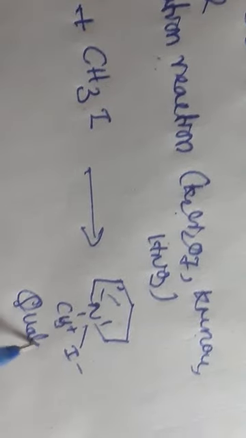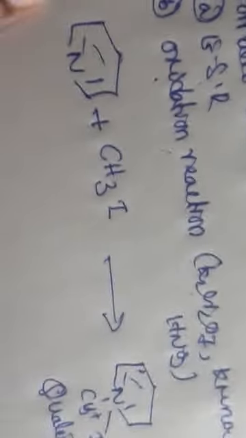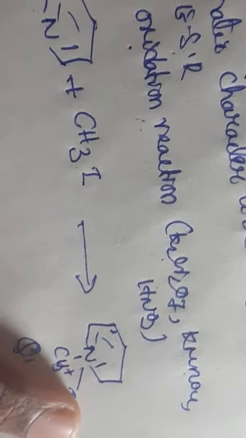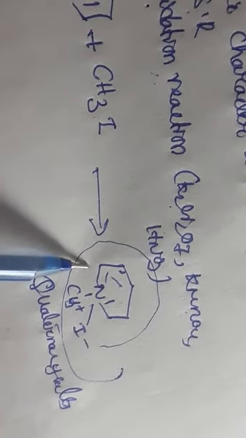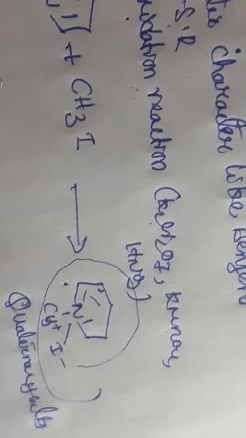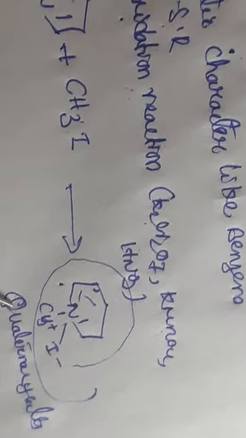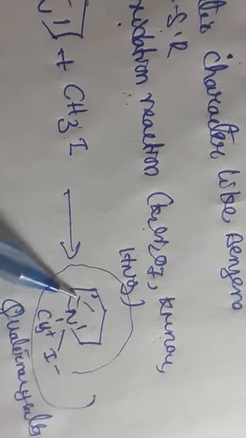We call this a quaternary salt. When pyridine is treated with CH3I, it forms the quaternary salt. This product indicates that pyridine is a tertiary amine. When we react a tertiary amine with any alkyl halide, it forms quaternary salts. So the quaternary salt indicates that it is a tertiary amine. Next one.